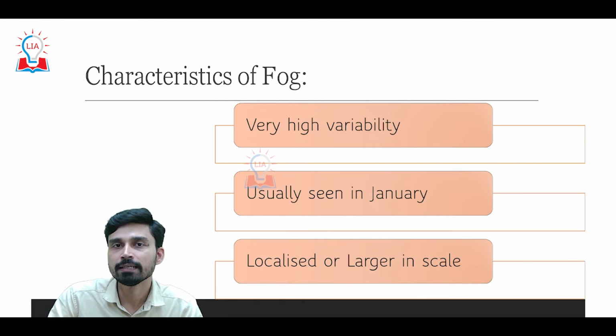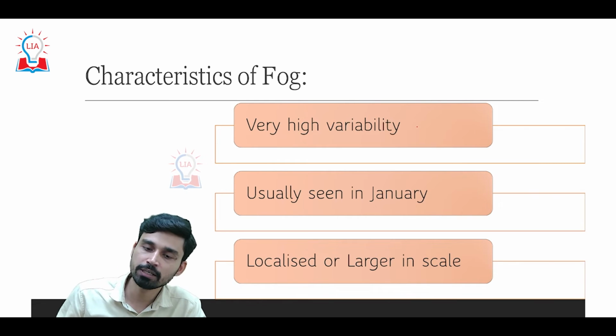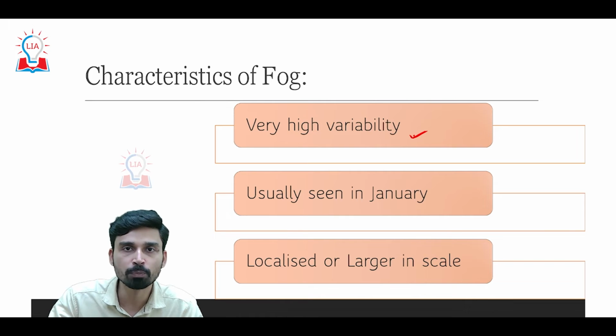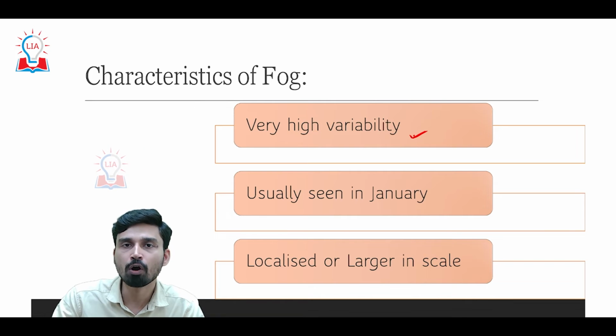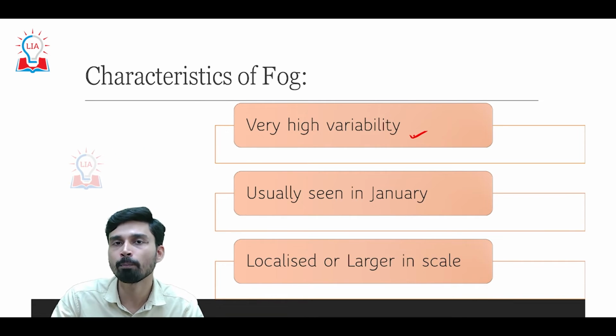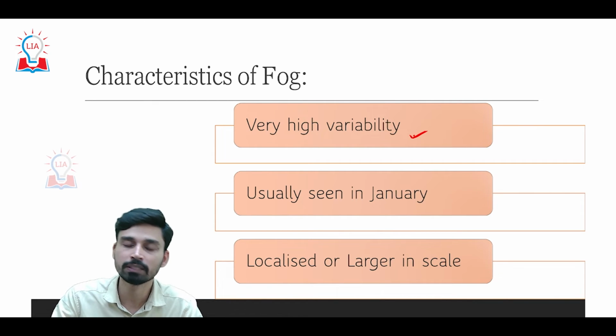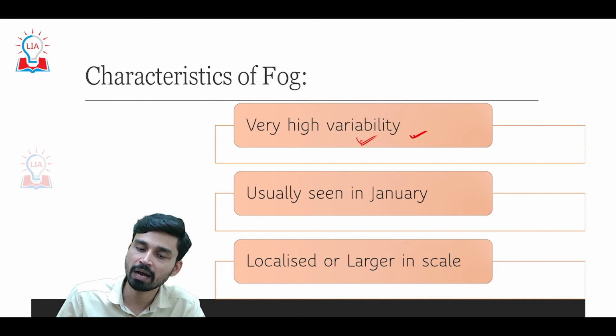So as far as northern India is concerned, a few characteristics of fog have been observed and noted by the Indian Meteorological Department. The first condition is that the fog in India has very high variability. That means we cannot accurately predict what kind of fog, how dense the fog will form, and what time or what month of the year this kind of fog will form. So that is why we have high variation.